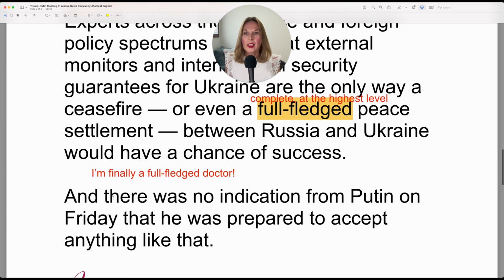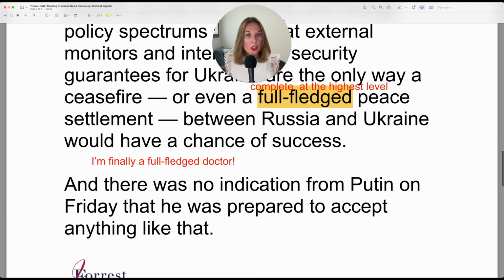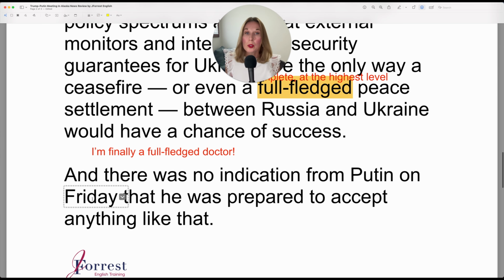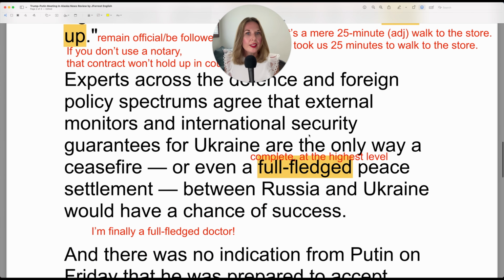Let's keep going. And there was no indication from Putin on Friday. That's when the meeting took place between Trump and Putin in Alaska. There was no indication from Putin on Friday that he was prepared to accept anything like that. So, prepared to accept anything like that? What's the anything like that? It's the external monitors and international security guarantees specifically for Ukraine.